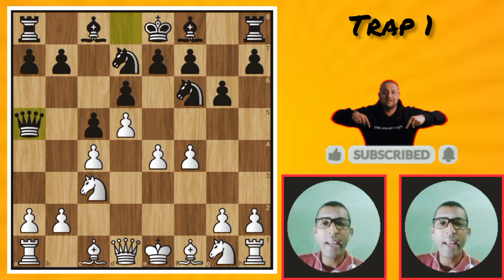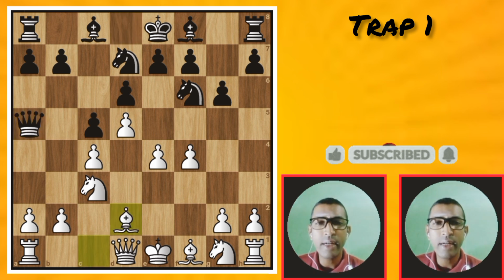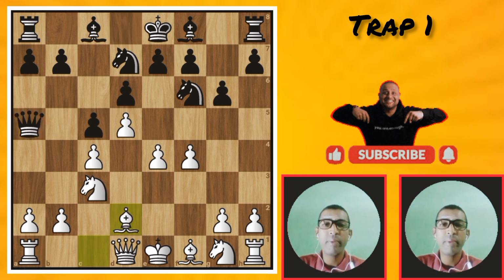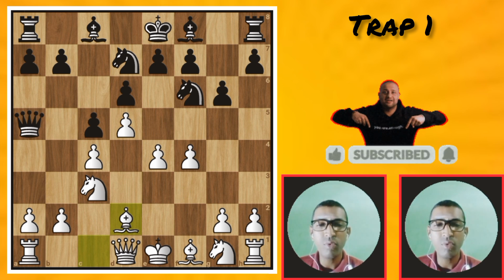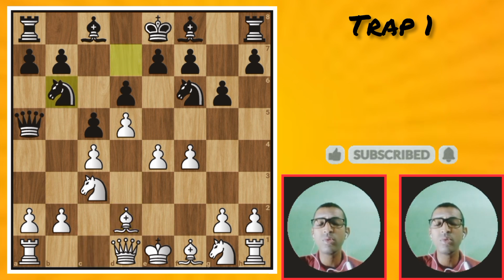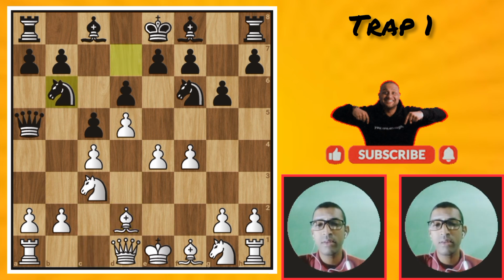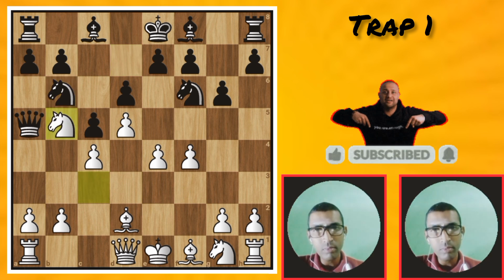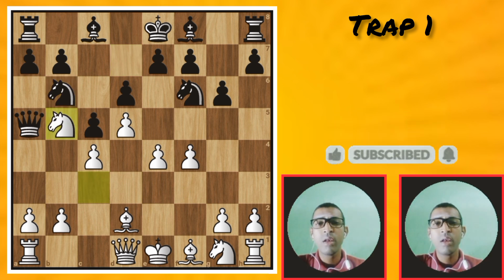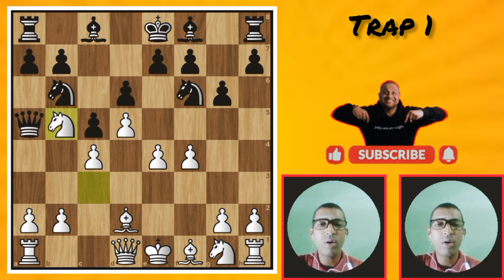Then a beautiful move, white bishop goes to d2. Now the bishop defends the knight. Then black knight goes to b6. In one move black resigns, because you can see now knight goes to b5. In this match black resigns, because the queen is trapped.